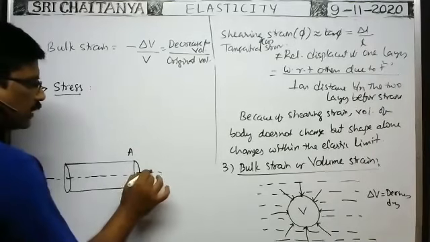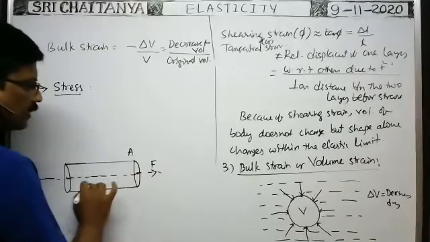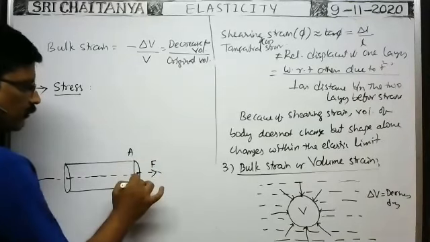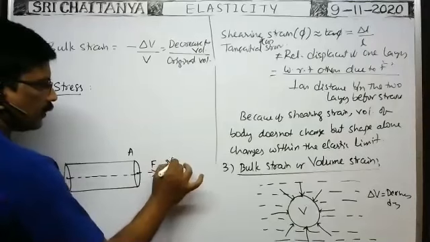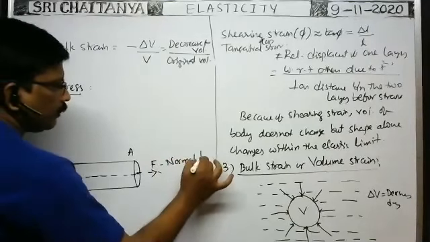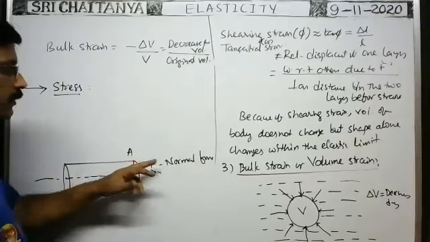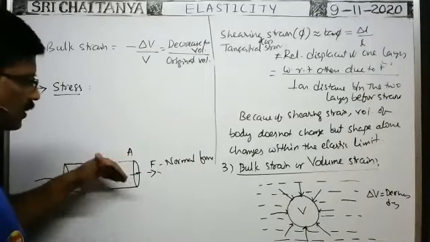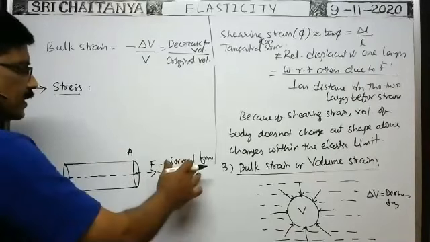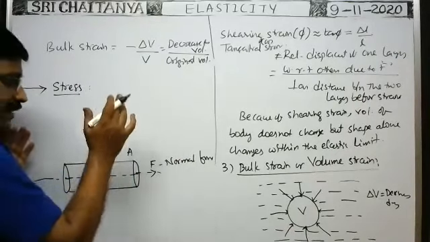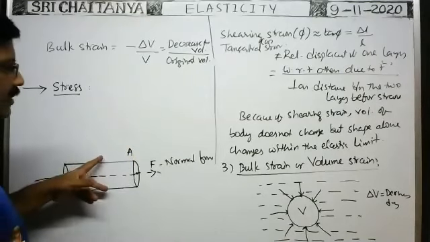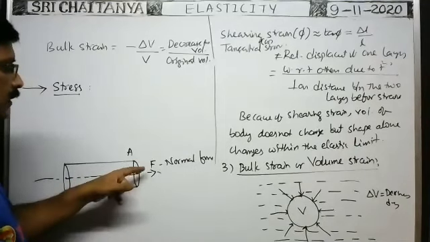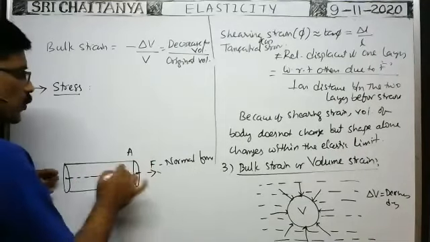So here normal force is applied on the wire along its axis, or force is applied normal to its cross section. This is called normal deforming force, or simply normal force. Because of normal force applied on the wire perpendicular to its cross section, the length of the wire increases. Then tensile strain takes place. So whenever the tensile strain takes place, the normal force applied on the wire is this force, so that its length increases.